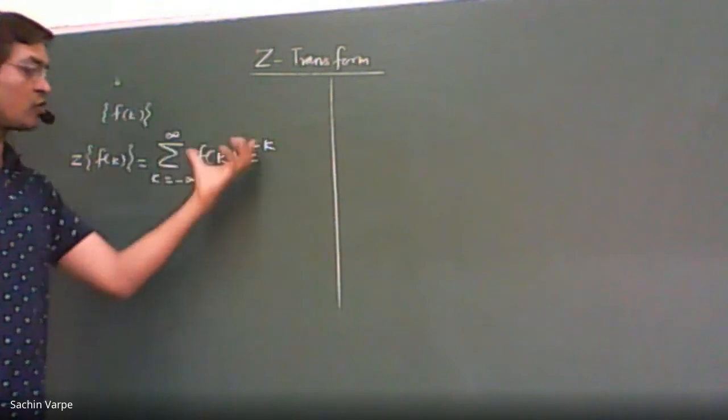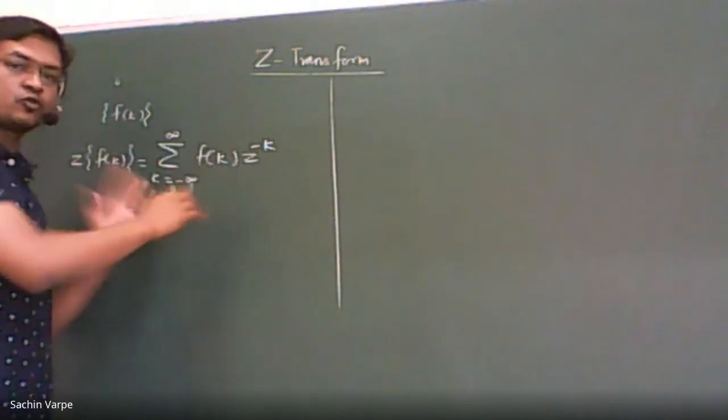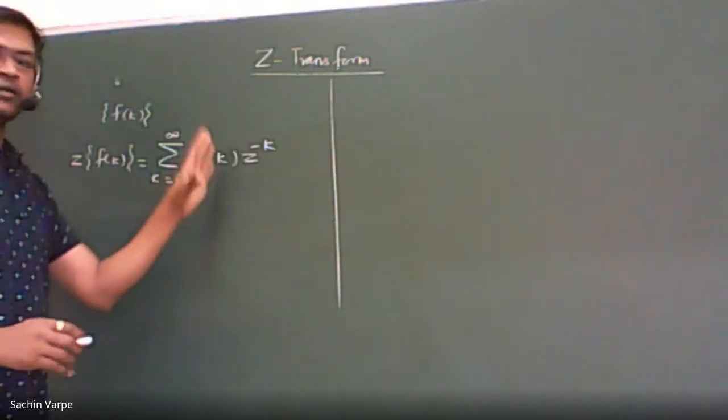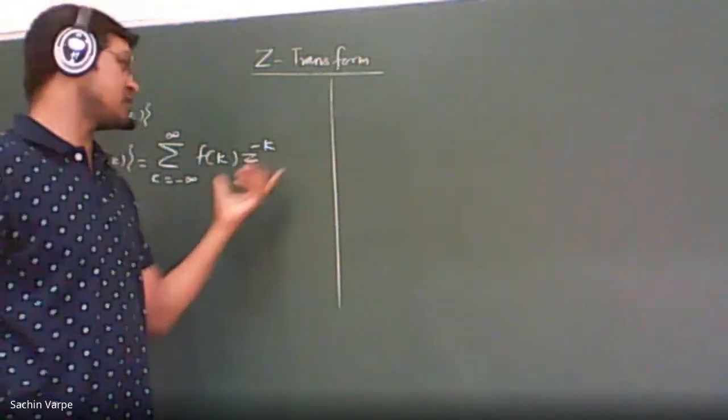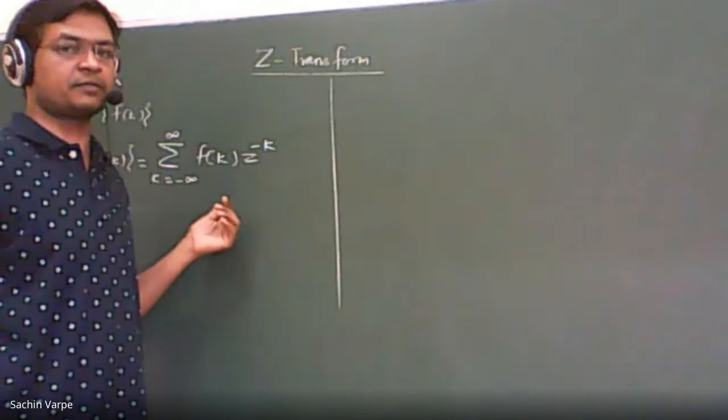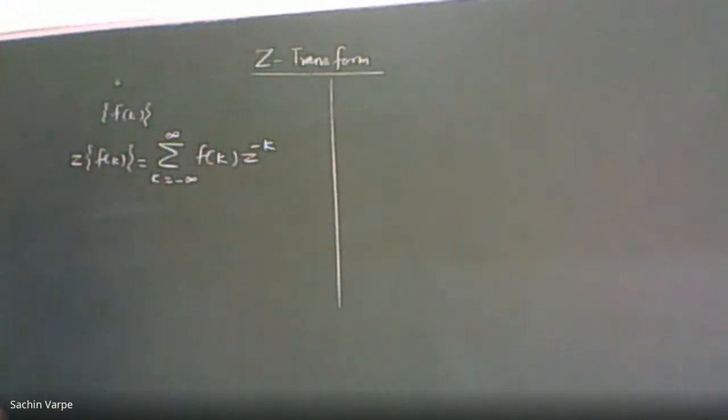We have correlated all those series to the geometric series and applied the criteria for the convergence of a geometric series. This we denote by capital F of z, that is, capital function of z.